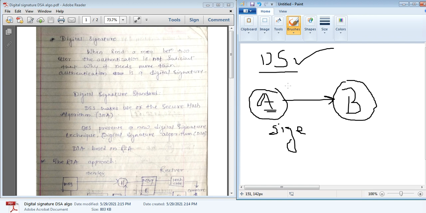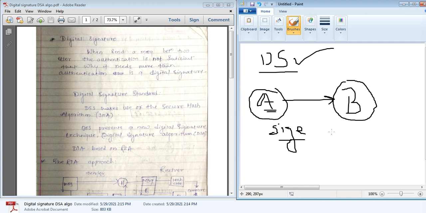Then what is the sign? That is again a mathematical process which makes some calculation and creates some value, that is called a sign. It's not a physical sign, like we sign an application. It is simply a mathematical process applied on the particular message which Alice sends to Bob.